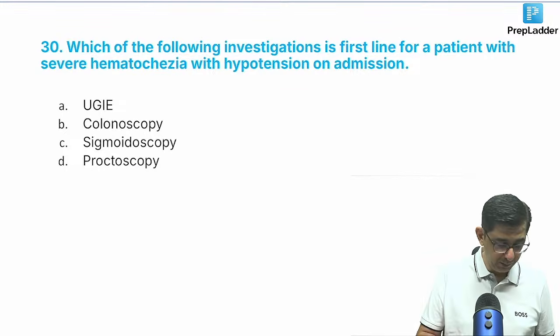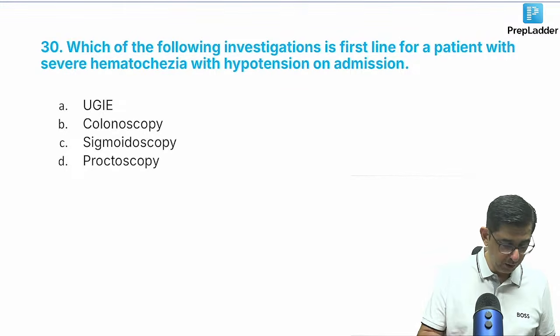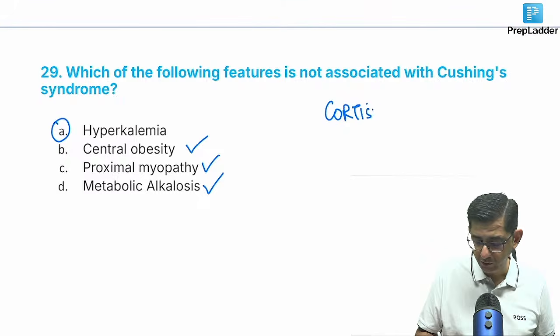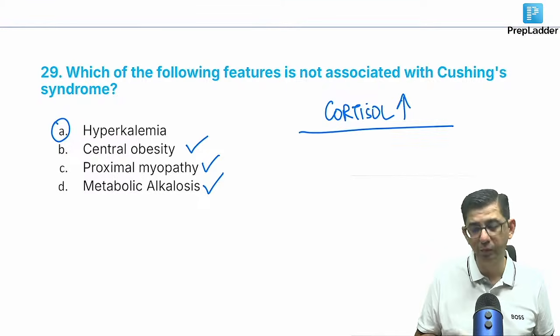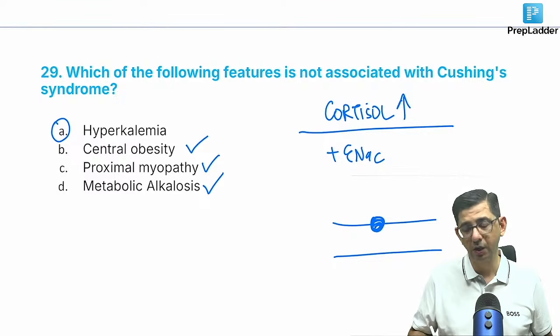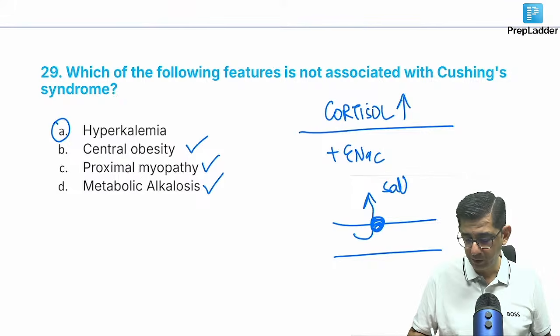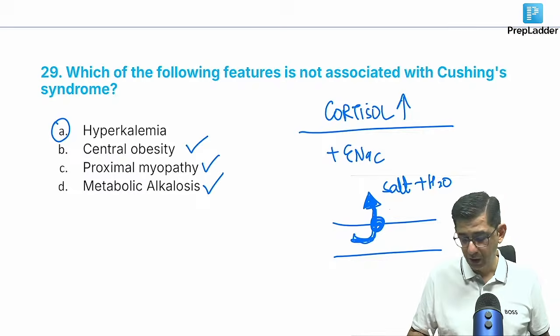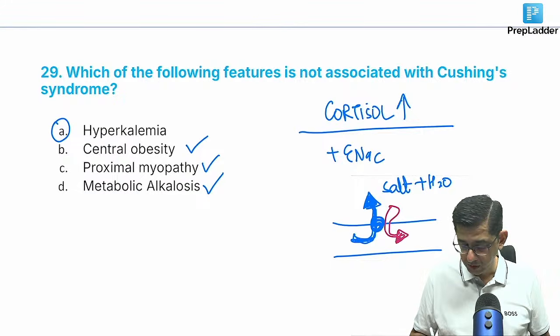Okay guys, so we have a patient with hematochezia. Why metabolic alkalosis here? Okay, fine. Quickly, we are solving metabolic alkalosis. Cushing syndrome will have more cortisol. Cortisol will stimulate a channel by the name of epithelial sodium channel. This is how it works. It will cause sodium and water to come in. That will explain the hypertension occurring in patients of Cushing syndrome, because more salt and more water are coming in. That is good news. Bad news, the more bad news is that there would be exaggerated loss of potassium and hydrogen, because epithelial sodium